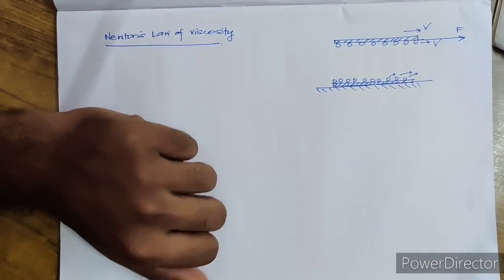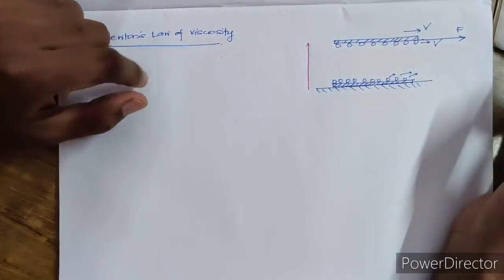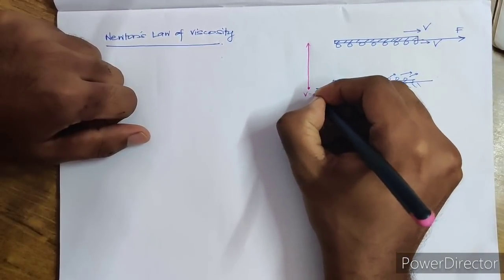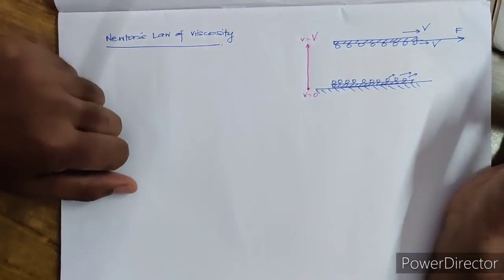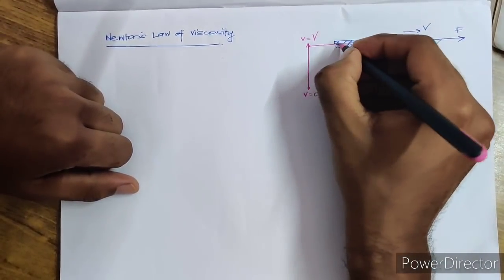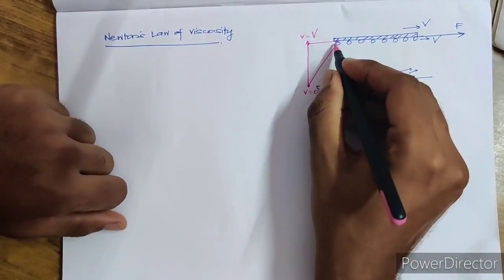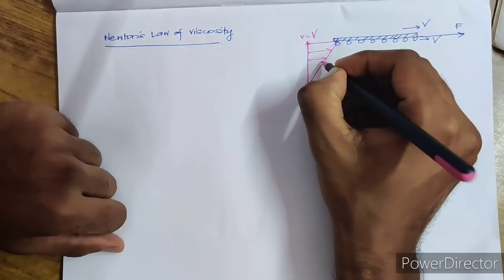Now if I draw the velocity distribution along the height, this is the y-axis. Here the value of velocity is 0, and here the velocity is V. So like this, the velocity is varying. In between, the velocity will be varying like this.